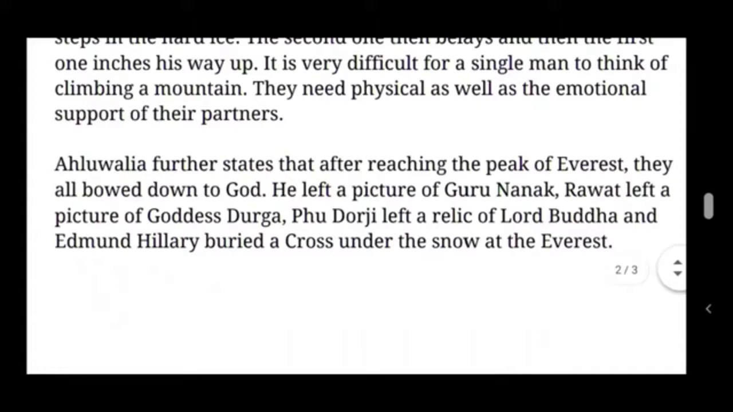Children, look at the next paragraph here. Ahluwalia further states that after reaching the peak of Everest, they all bowed down to God. So after they reached the peak of the Mount Everest successfully, they all bowed. Bow means to go down, and they thanked God Almighty. They left a picture of Guru Nanak.